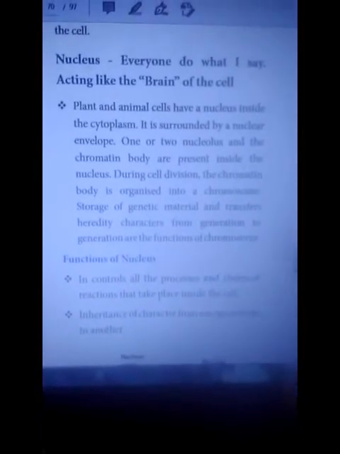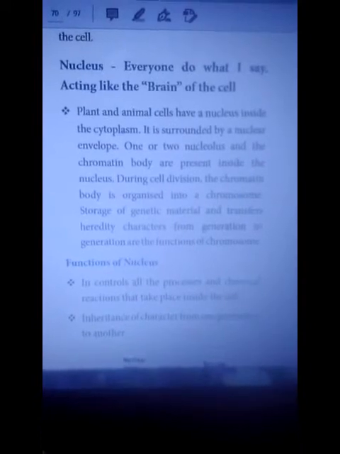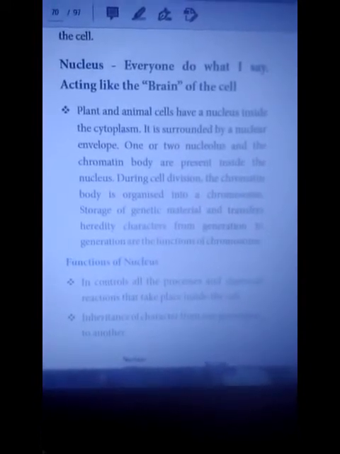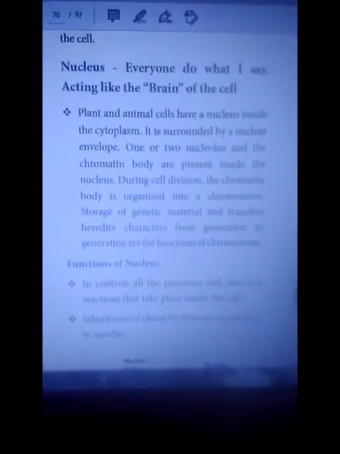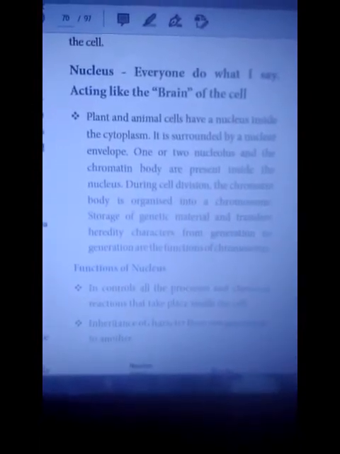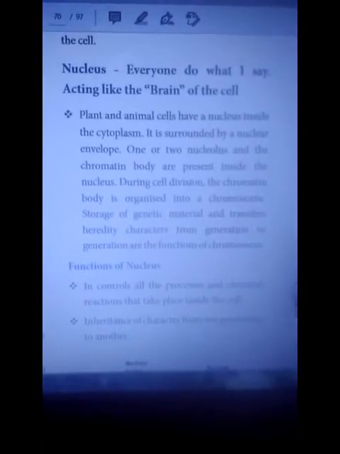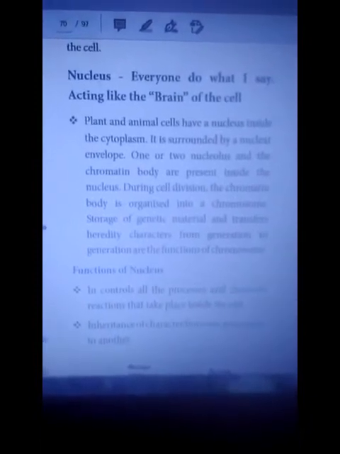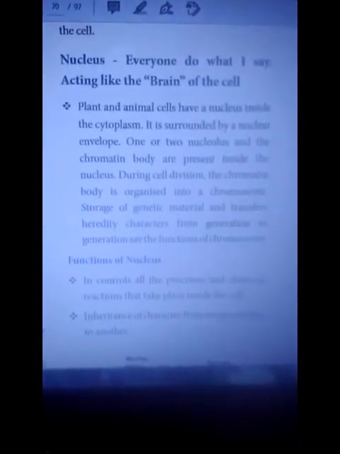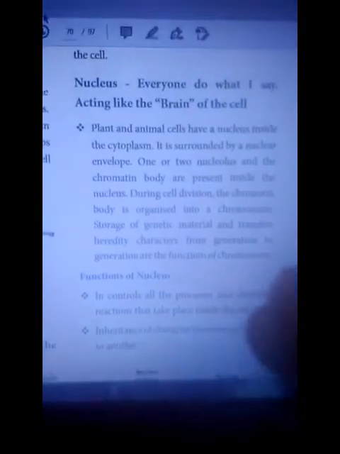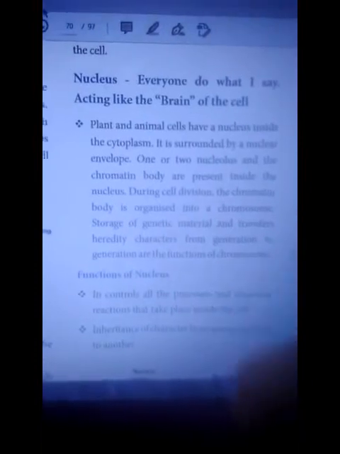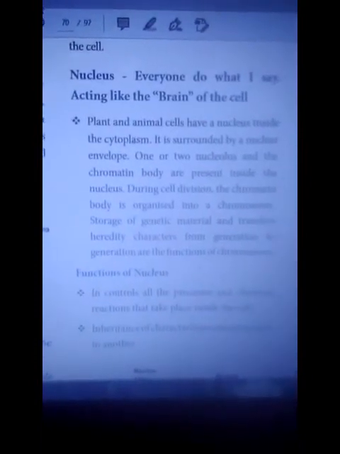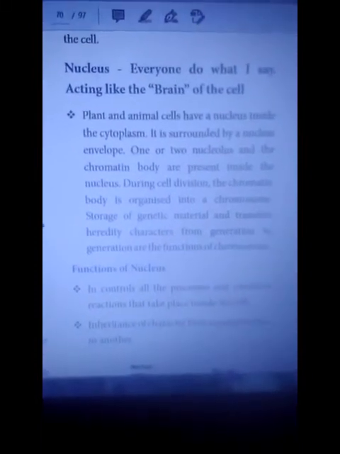What is chromosome? Chromosome is a rod-like thin structure. These structures are only present inside the nucleus. These chromosomes contain genetic material, DNA. The transfer of characters from one generation to another with the help of chromosomes is called heredity.